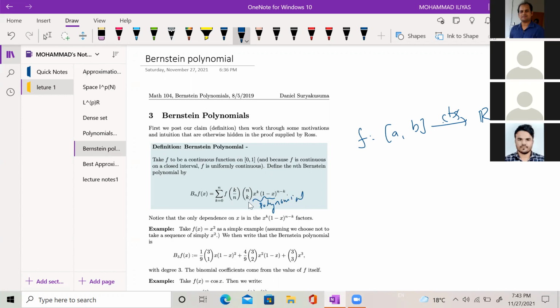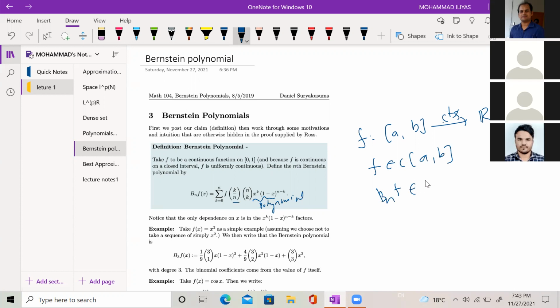Again, nCk is always some positive number, and f(k/n) is some real number. So finally it is a linear combination of these polynomials x^k (1 minus x)^(n minus k) running from 0 to n. So given any continuous function f from C[a, b], Bn f, this Bernstein polynomial, is a polynomial.